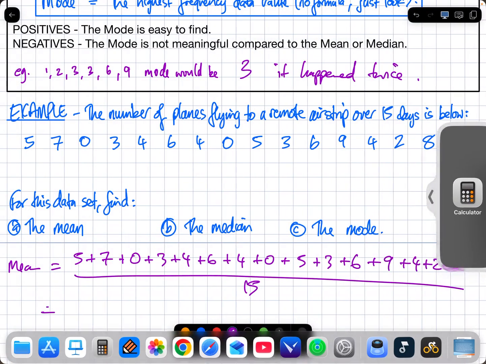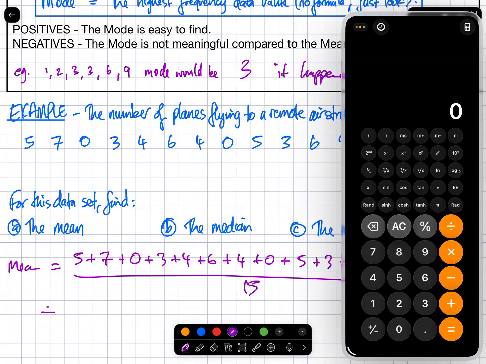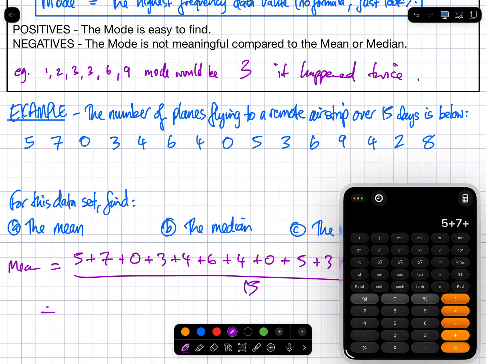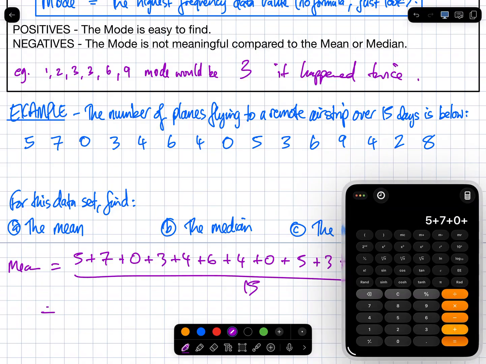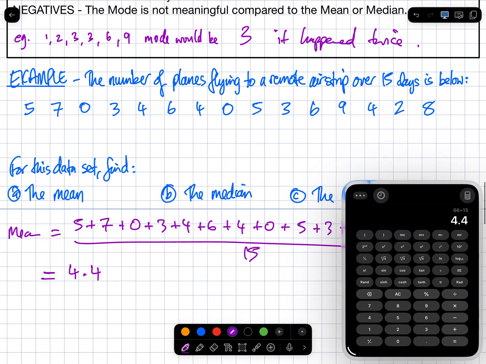You'll have a calculator for your test. Divided by 15. 4.4. Done.